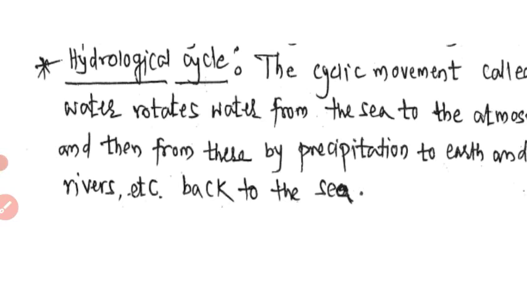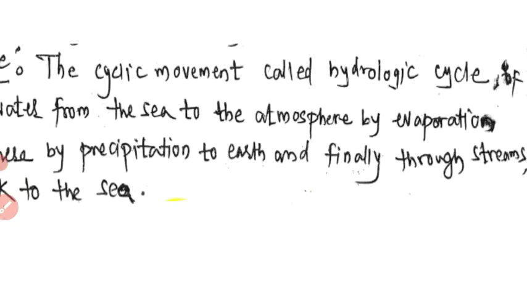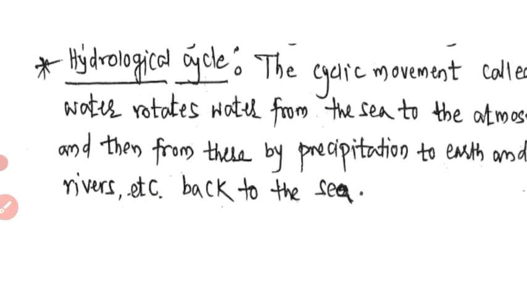This is one cycle, which we call the hydrological cycle. Here I have one image, I will show you.